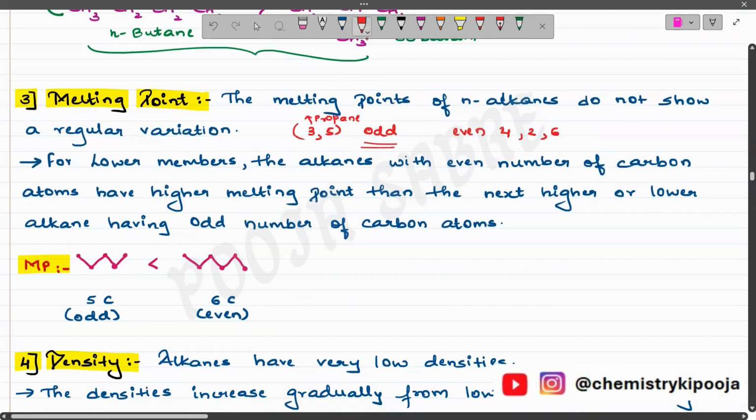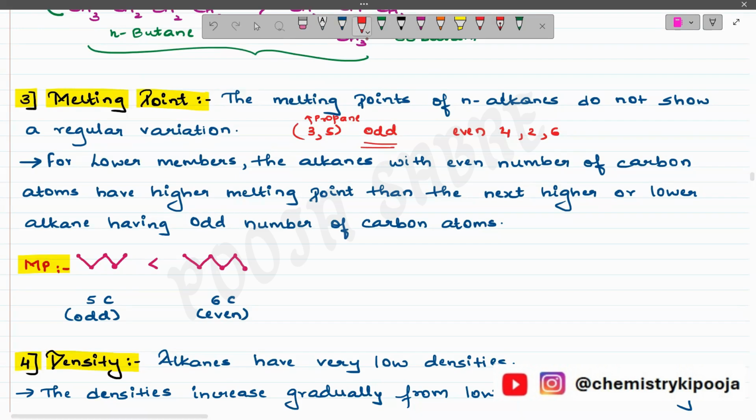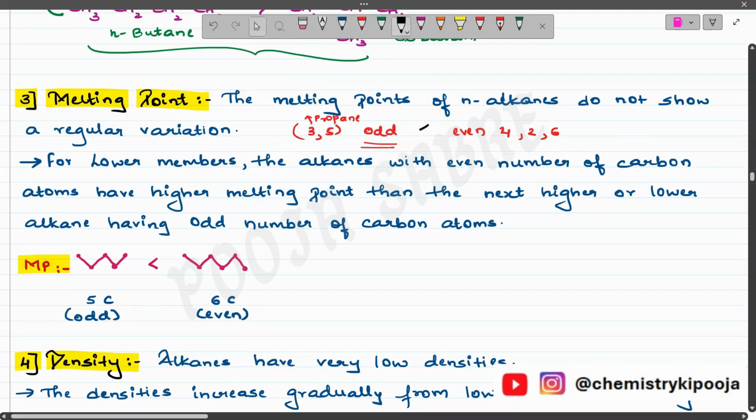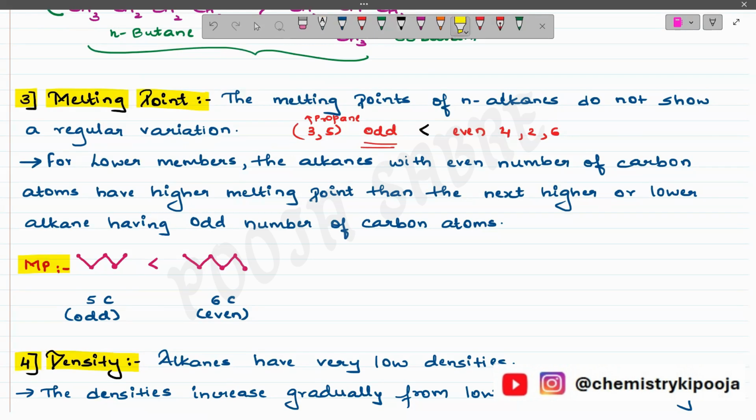Now, out of these two, remember the melting point of even number of carbon atoms will be more than the melting point of odd. So remember, the alkanes which have an even number of carbon atoms have a higher melting point than the alkanes which have an odd number of carbon atoms.